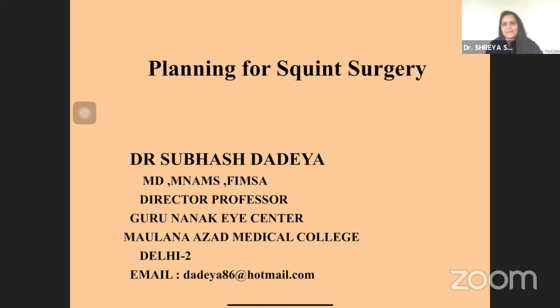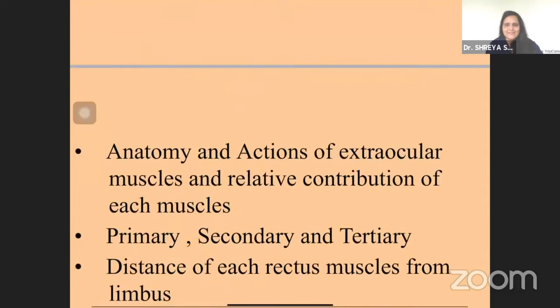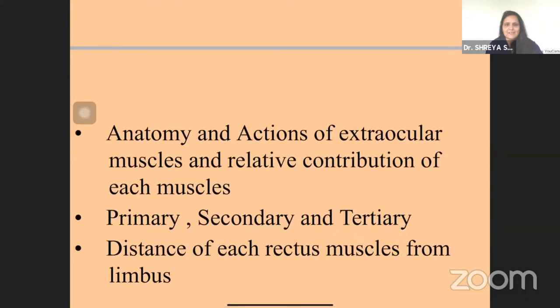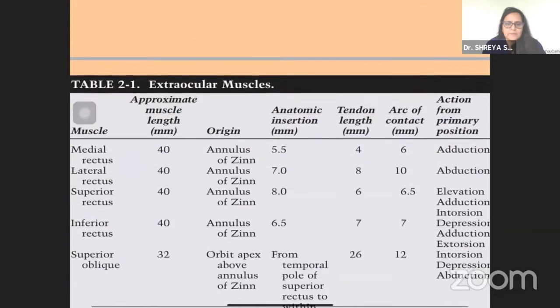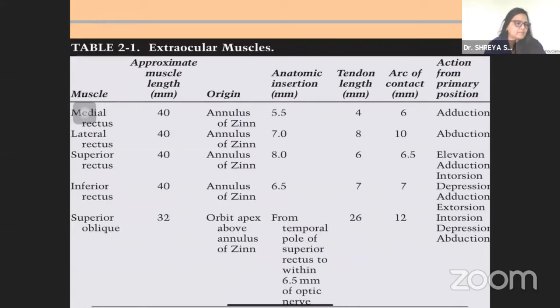So basically, for planning the strabismus surgery, anatomy and actions of extraocular muscles and the relative contribution of each muscle is very important, and we must know the primary actions, secondary actions, and tertiary actions, and the distance of each rectus muscle from the limbus. And this is the table which shows the approximate length of the muscle, anatomical insertion, tendon length, arc of contact, and actions from the primary position.